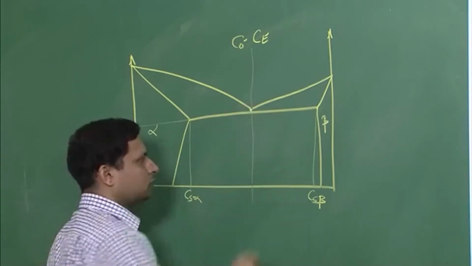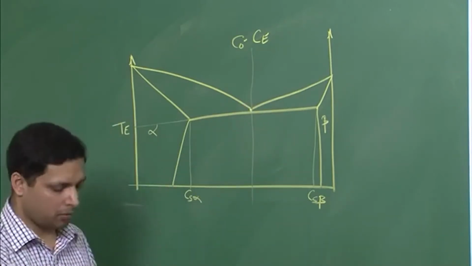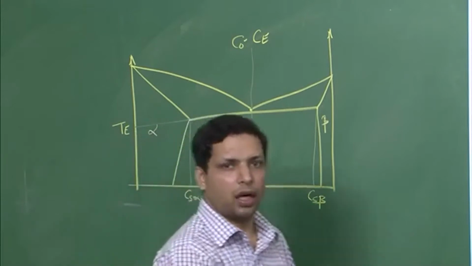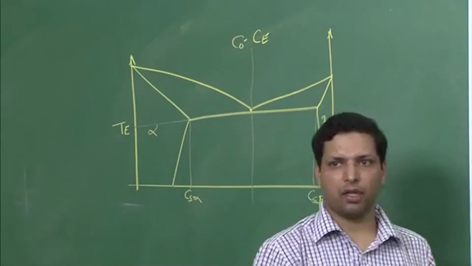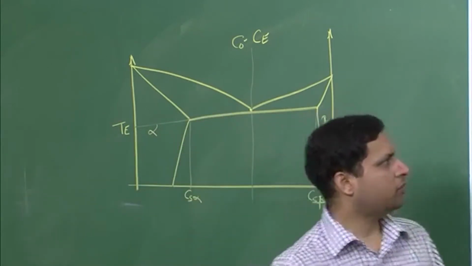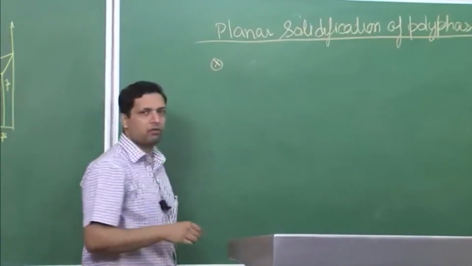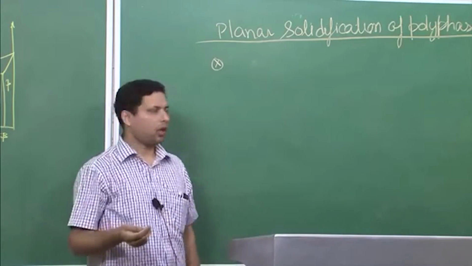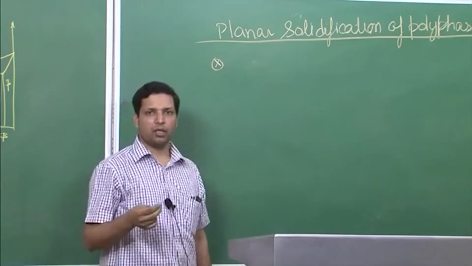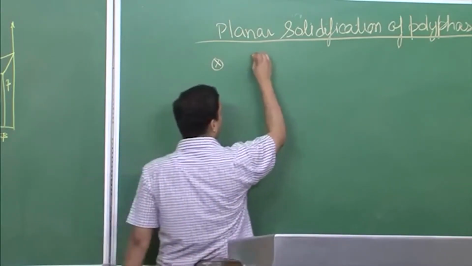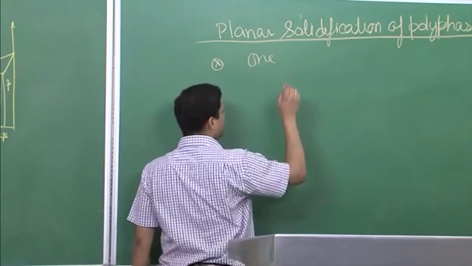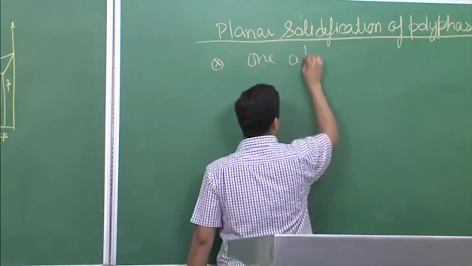Now we'll look at some more complexity, but before that let's understand qualitatively what is going on. So in the planar solidification of polyphase alloys as compared to single phase alloys, we have one additional phase. If we have one additional phase, it would mean that we have one less degree of freedom.